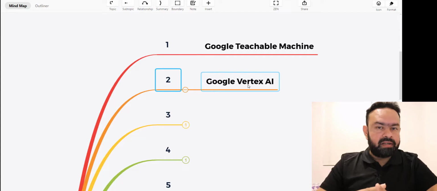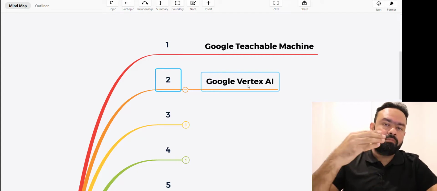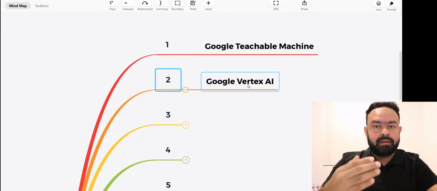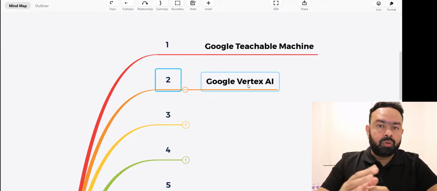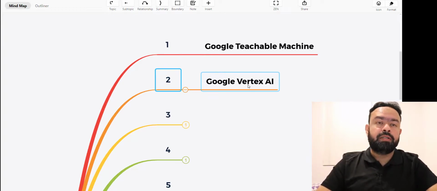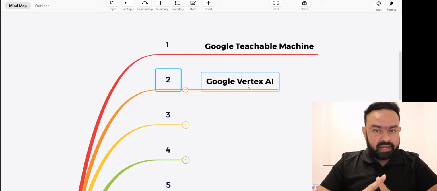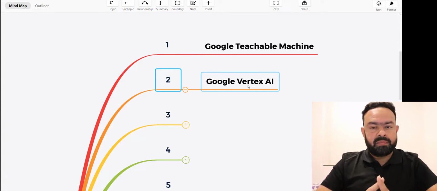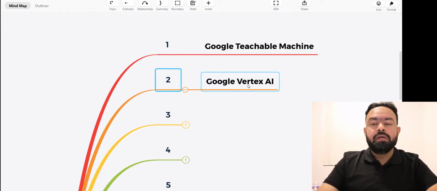The second segment is a tabular segment, wherein you can have tabular data, and it classifies and does the segregation with respect to the values there. The third one is text, NLP, natural language processing, and the fourth one is video classification as well. It's a very powerful tool, and again, guys, this particular tool doesn't require any coding as such. With minimal expertise, you can get into the tool and create your own models having good standard data. Okay, so that's the second tool.